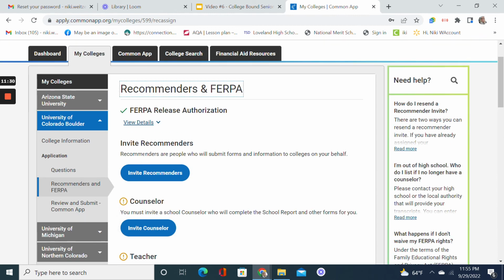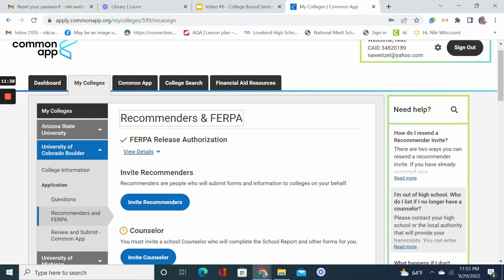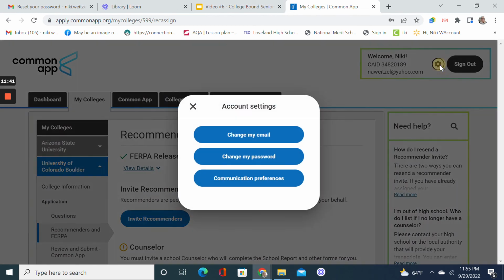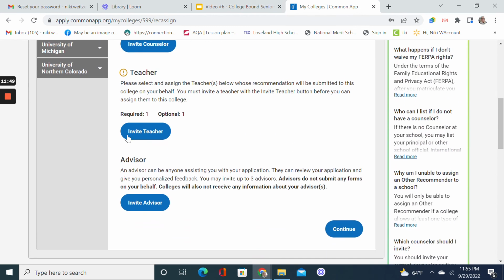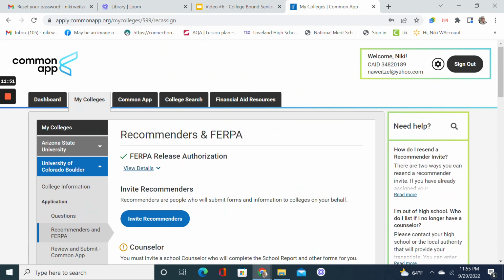So that is the simplicity of the Common App. I do encourage you to really look through all the things that it has to offer. It has the help information here. Under your settings, you can put in how much communication you want to receive. There's a lot here to look at, but really the Common App is very simple, and it will walk you through things step by step. As always, if you have any questions about any process that we talk about in these videos, please see your counselor and let them help you.